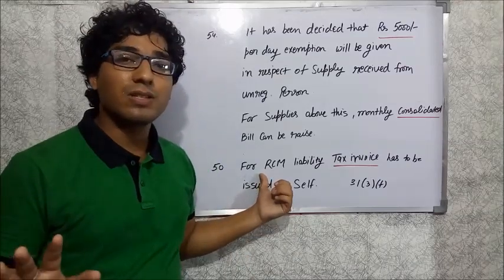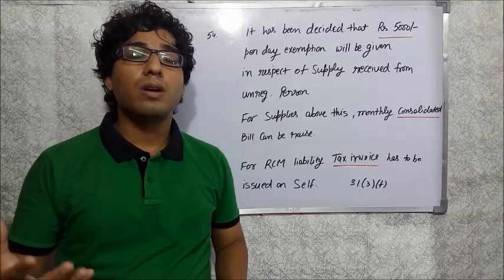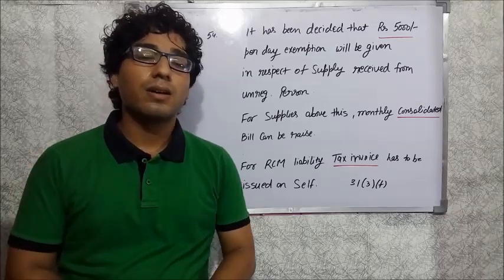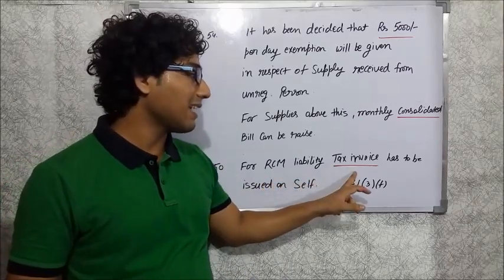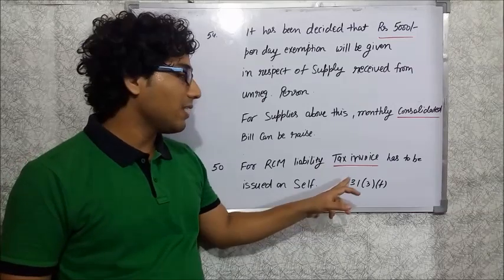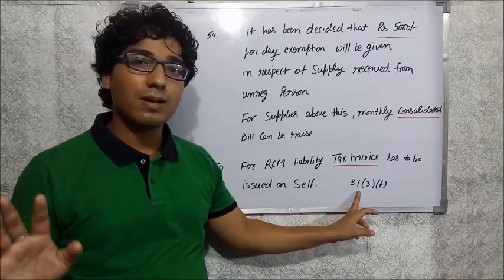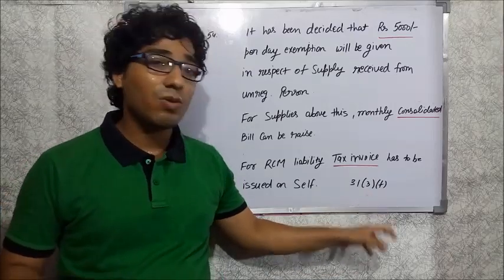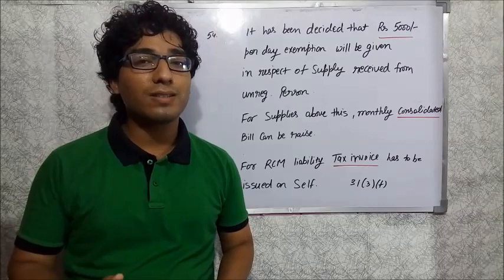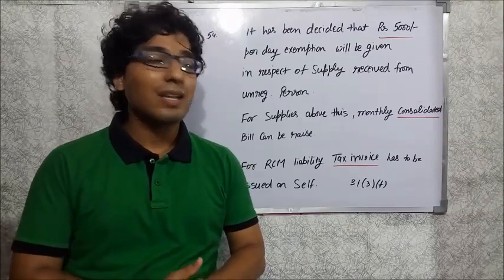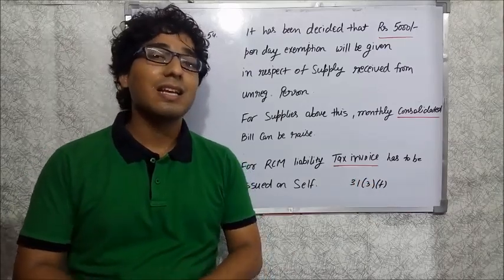The second question, question number 50, is regarding how we need to issue the invoice if we get tax paid under the reverse charge. The answer is that for reverse charge mechanism liability, the tax invoice has to be issued on self. But if you check the law, section 31 subsection 3 clause F says that the recipient of goods or services needs to issue an invoice, not the tax invoice but just the invoice. So whether the intention is for the tax invoice or the simple invoice, this also needs some clarification.